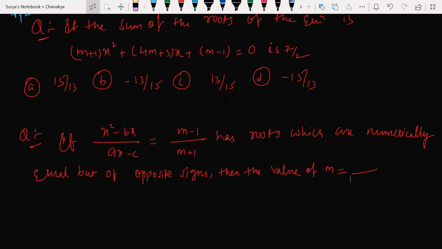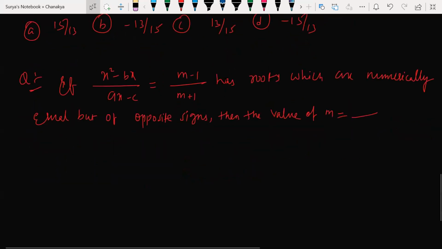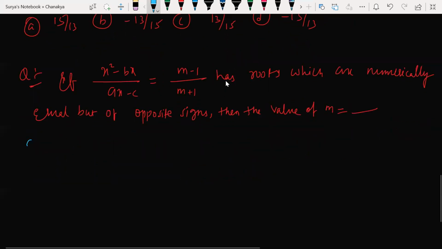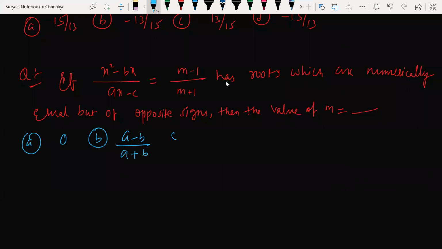Let's see how many of you are doing this question correctly. Option A: 0. Option B: minus (a minus b) by (a plus b). Option C: (a plus b) by (a minus b). Option D: 1.